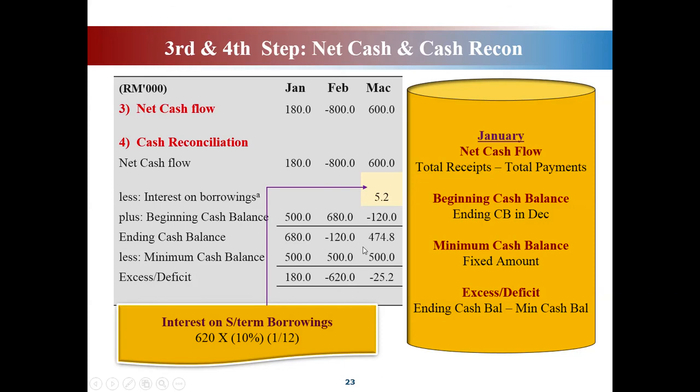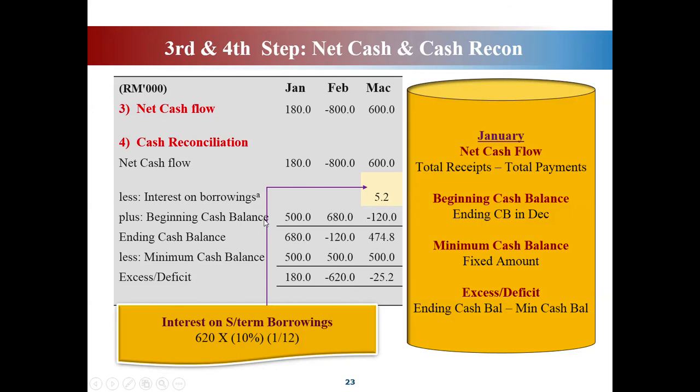But it does not meet the minimum cash balance. The minimum cash balance is 500. You get less than 500. So how much is your deficit here? Because the ending cash balance is less, meaning that you have to minus the minimum cash balance. The requirement is 500. So how much are you short? How much more do you have to top up? Because your minimum cash balance requirement is 500. But you only obtain at the end of March RM474.80. So how much is still not enough? Still not enough, RM25.20. Okay?